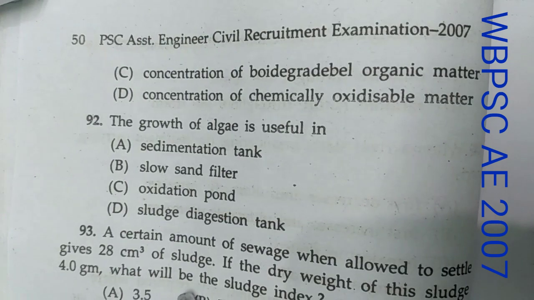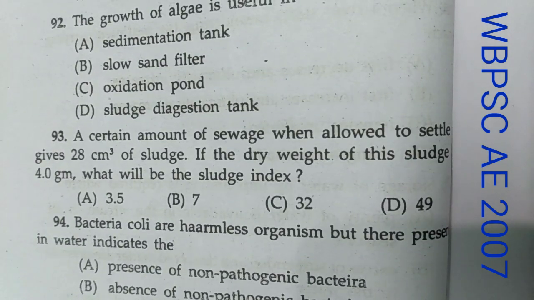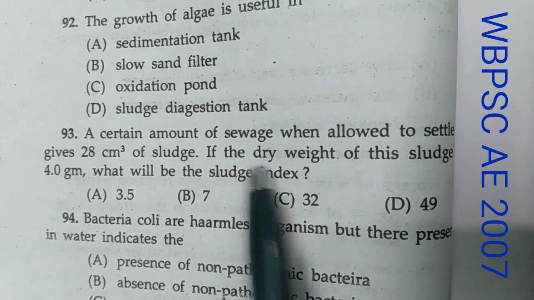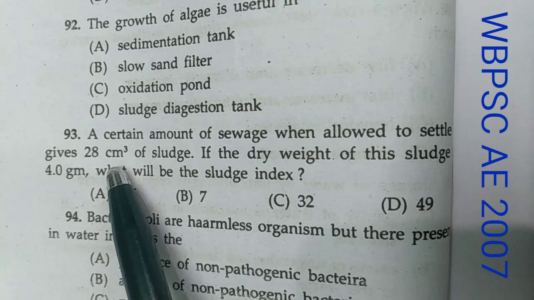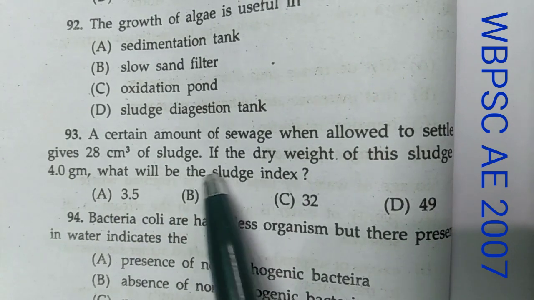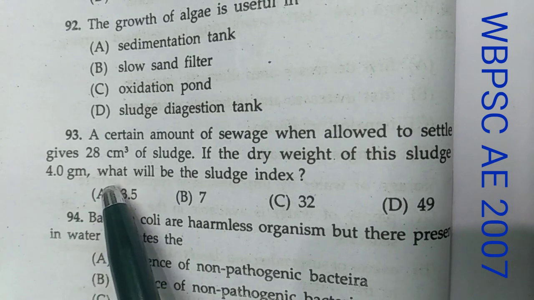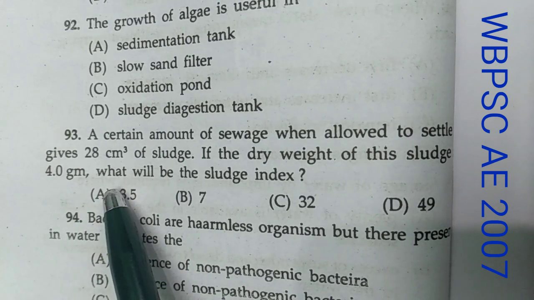Okay, now question number 93. This is a numerical question. A certain amount of sewage when allowed to settle gives 28 centimeter cube of sludge. If the dry weight of this sludge is 4 gram, then what will be the sludge index?